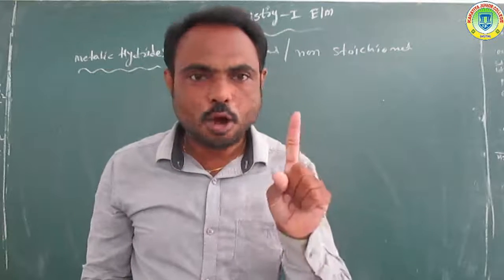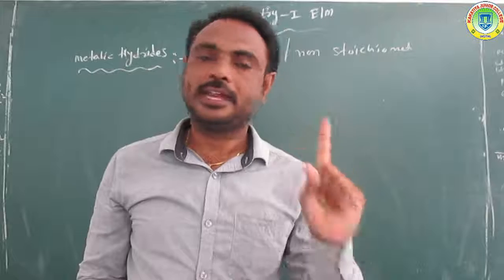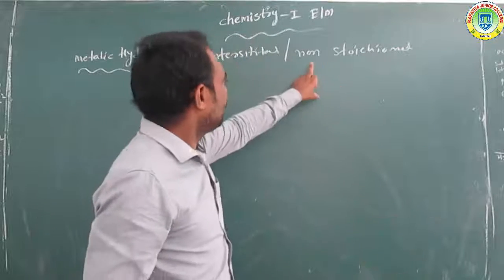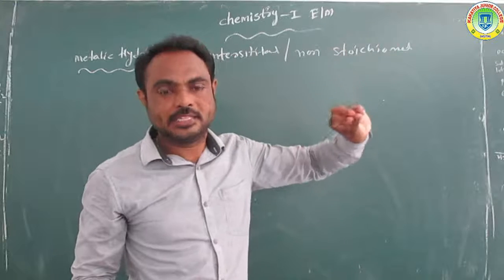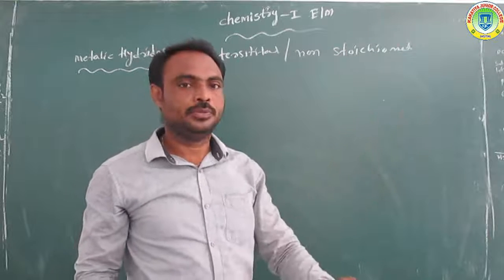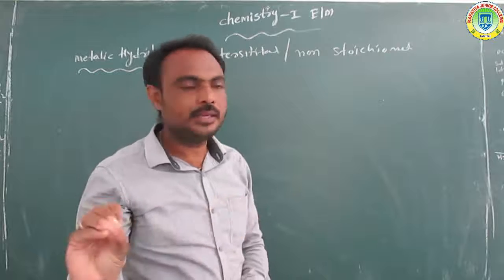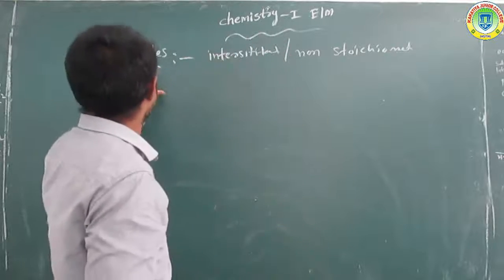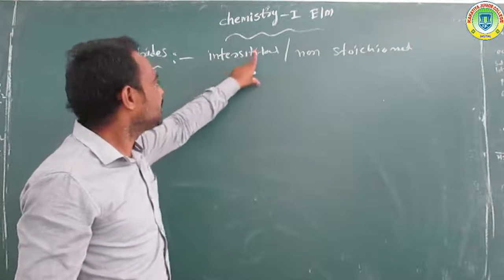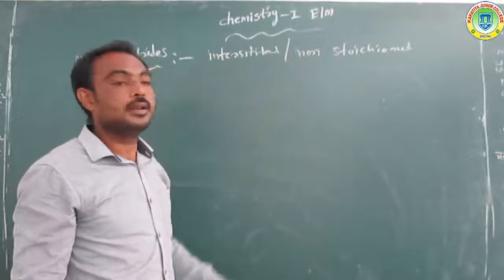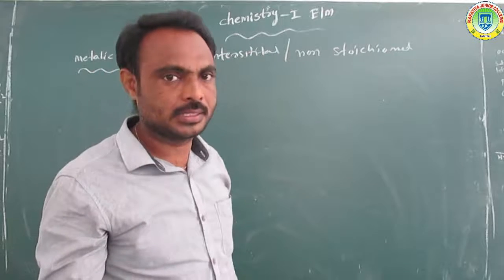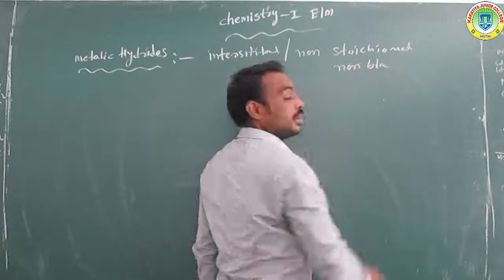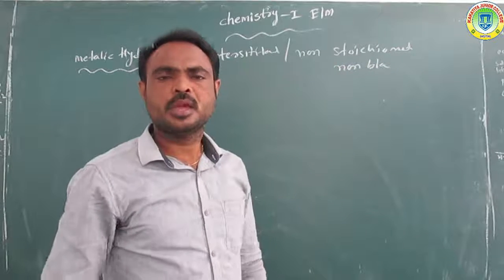Ionic hydrates are called stoichiometric hydrates. Stoichiometric means balancing. But here, non-stoichiometric hydrates means non-balancing. We do not balance that hydrate. That type of hydrate is also called metallic hydrates, interstitial hydrates, or non-stoichiometric hydrates. Non-stoichiometric hydrates means non-balancing hydrates. How is it formed?